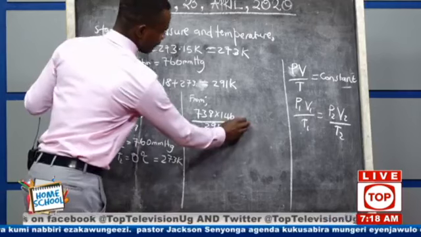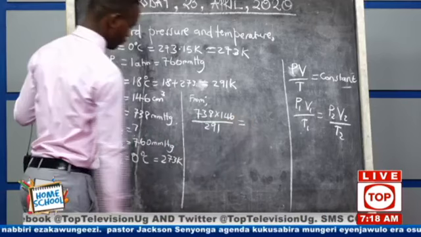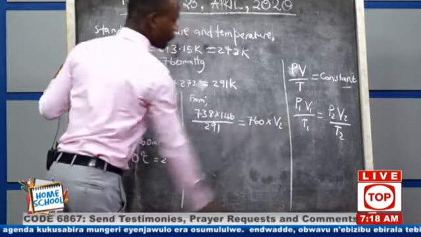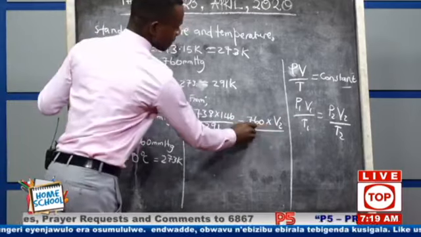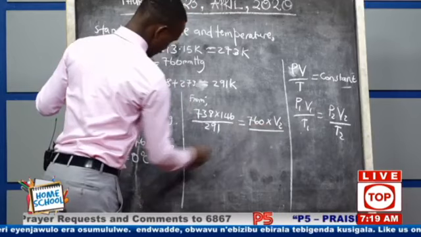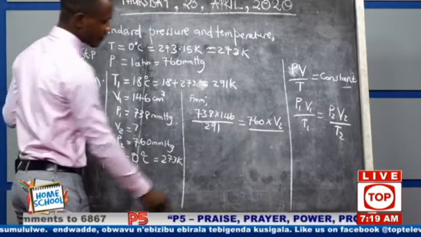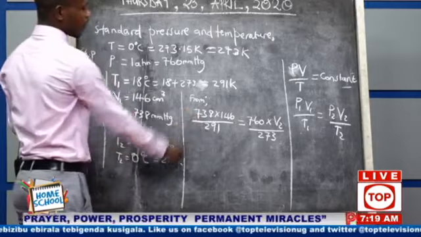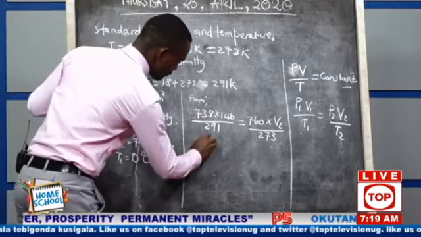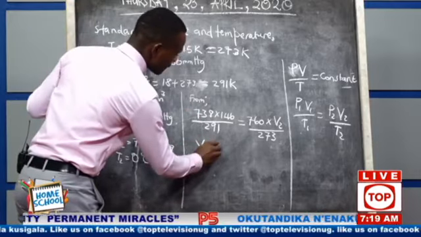This will be equal to P2, which is 760, times V2. V2 is not given, and that's what we are looking for, divided by T2. T2 is 273. Okay? Once you have this, the struggle goes to making V2 the subject of the formula.